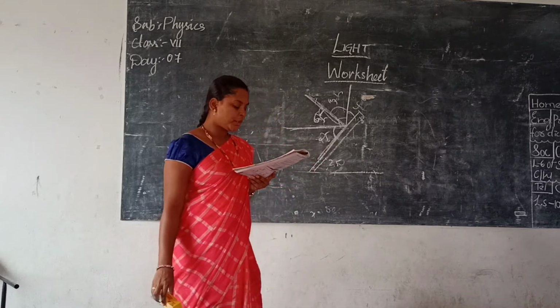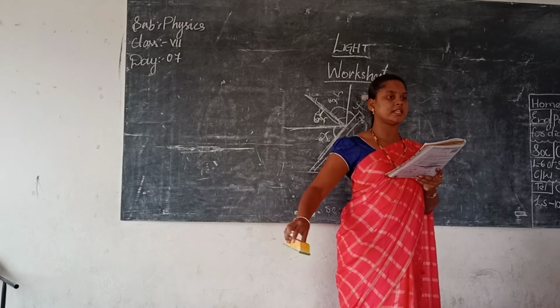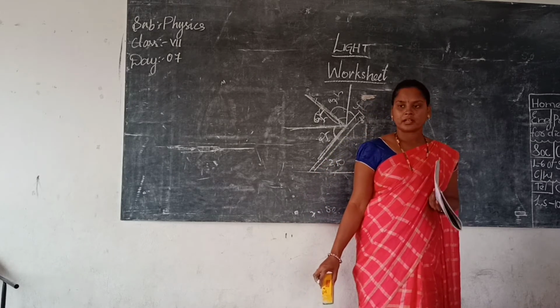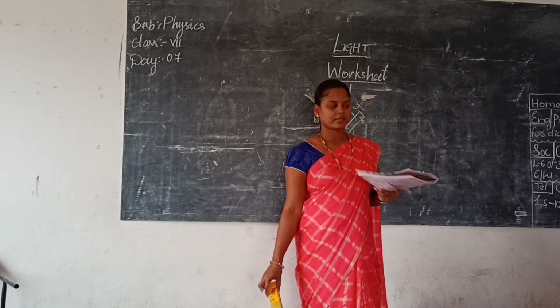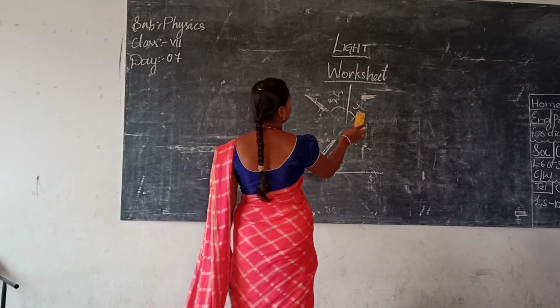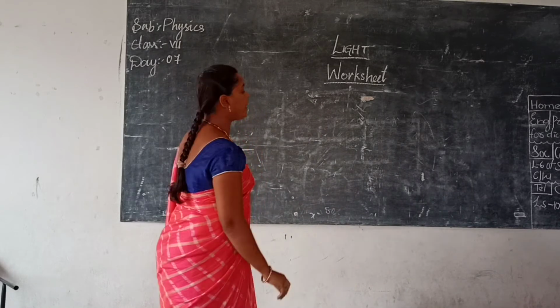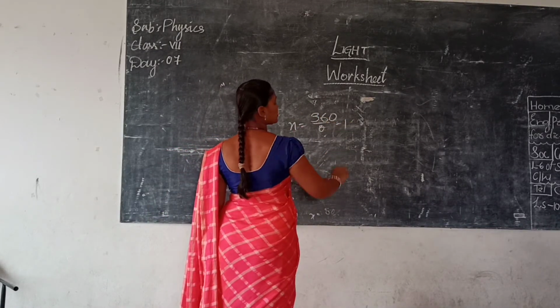The images formed due to plane mirrors are 11. Then the angle between the two plane mirrors is how many degrees? Go for the formula. We have the formula n is equal to 360 by theta minus 1.